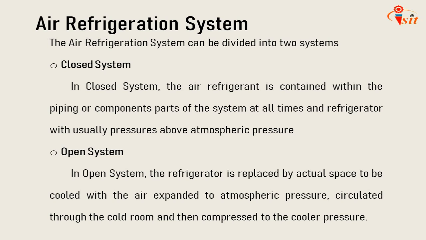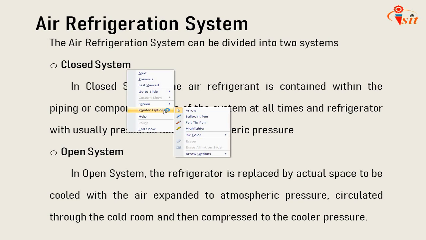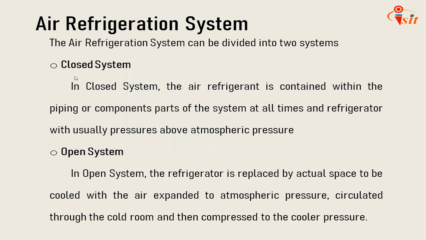The air refrigeration systems can be divided into two systems: first, closed system, and second, open system. What is a closed system? In a closed system, the air refrigerant is contained within the piping at all times, and the refrigerator is usually at pressures above atmospheric pressure.